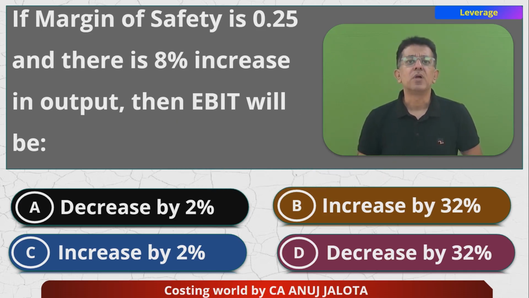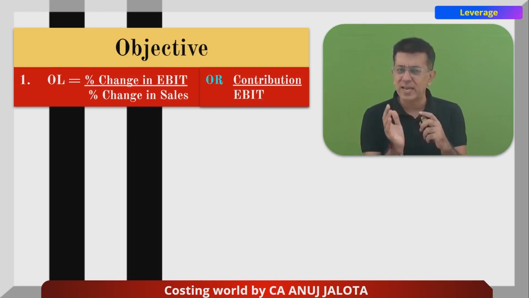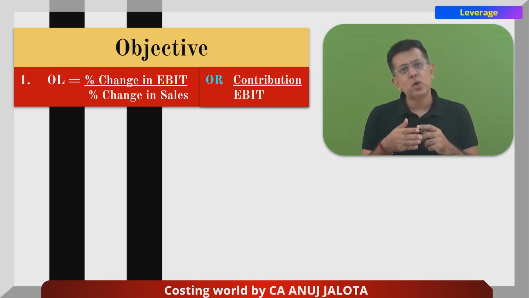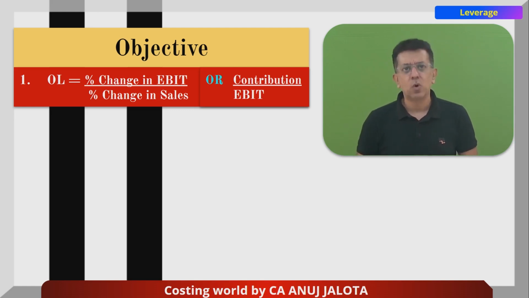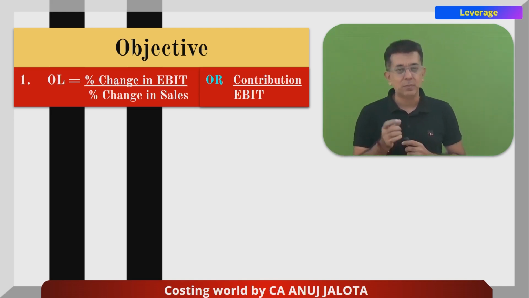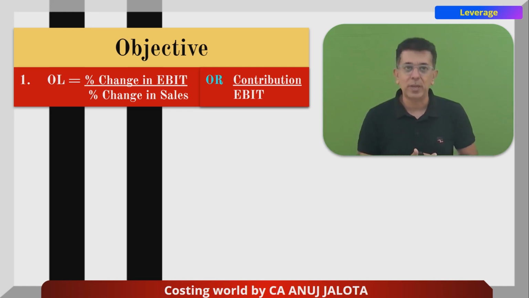Now see, over here, first of all, operating leverage. Operating leverage originally has one formula, and that is percentage change in EBIT upon percentage change in sales. I've explained the logic of that ample number of times in every MCQ before this. This can alternately be written as contribution upon EBIT. I'll require this contribution upon EBIT after some time, and then the original formula I'll require to solve the question. So operating leverage is contribution upon EBIT.